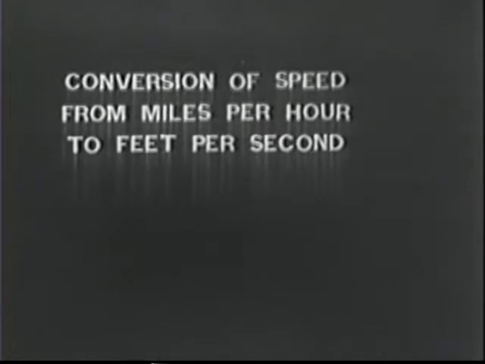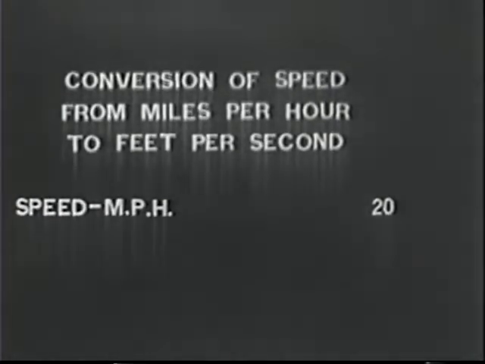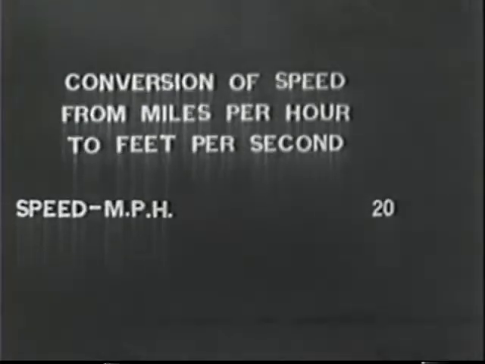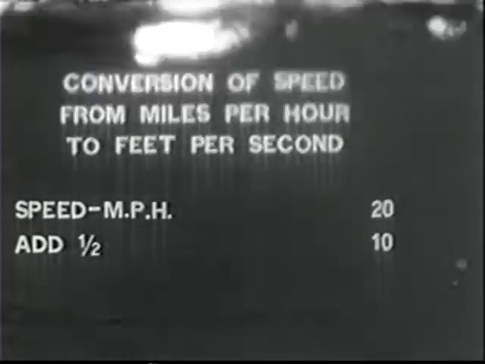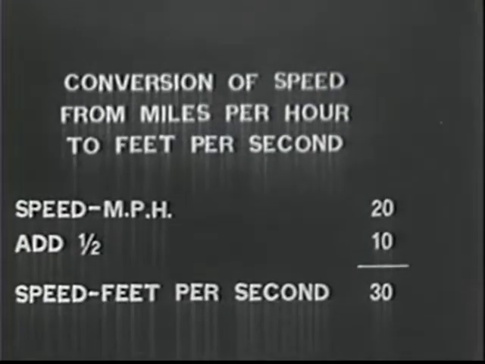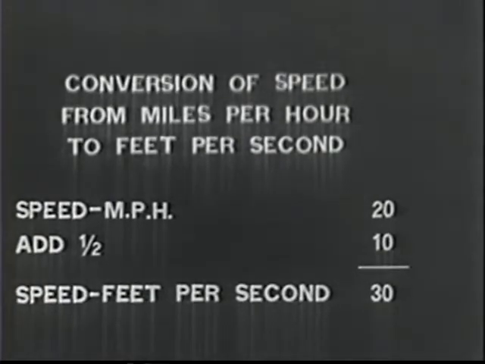Here is a simple method of converting speed from miles per hour to feet per second, which will give you a better realization of the effect of speed. Set down the figure for miles per hour, in this case 20. Add 1/2 that figure, or 10. The total, 30, is the speed in feet per second. 20 miles per hour equals 30 feet per second.